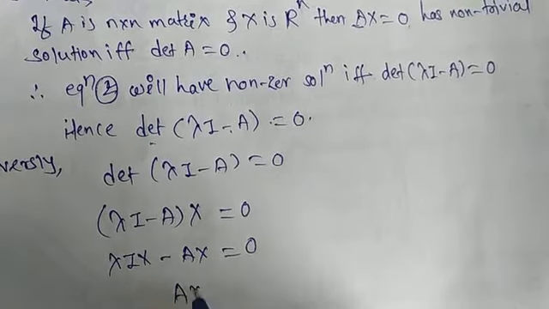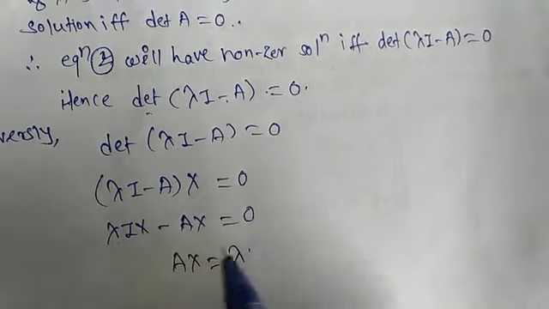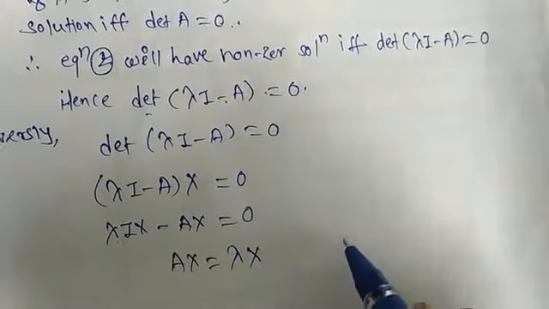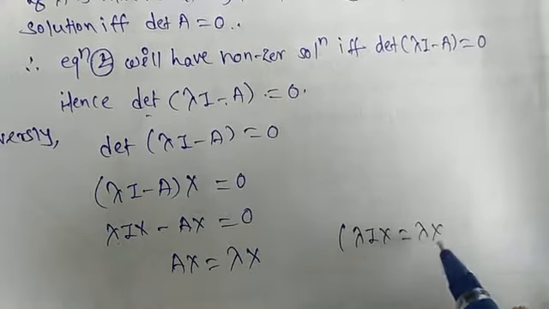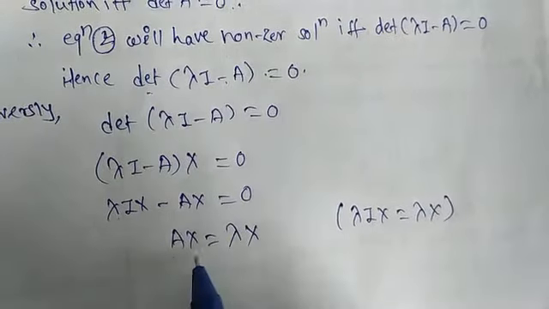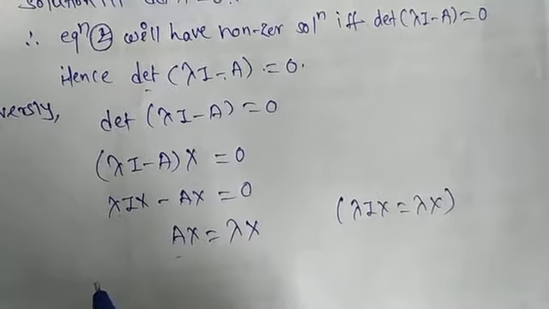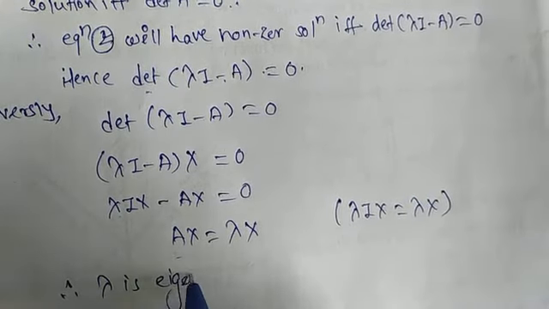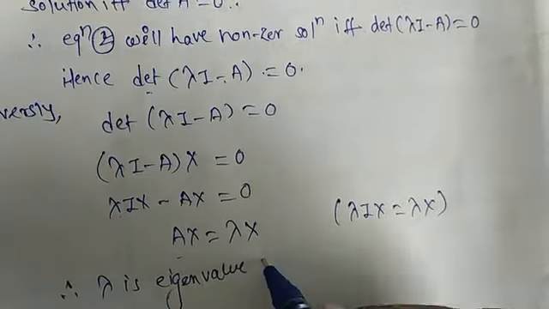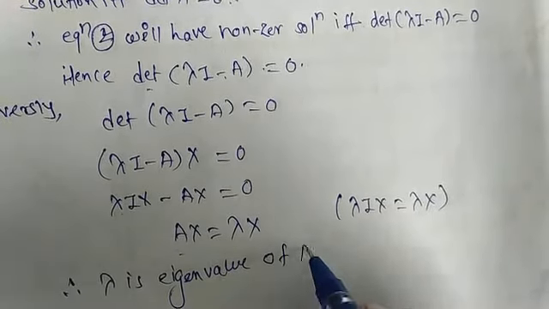That means Ax is equal to lambda Ix, which is lambda x. By the definition of eigenvalue, therefore lambda is an eigenvalue of A.